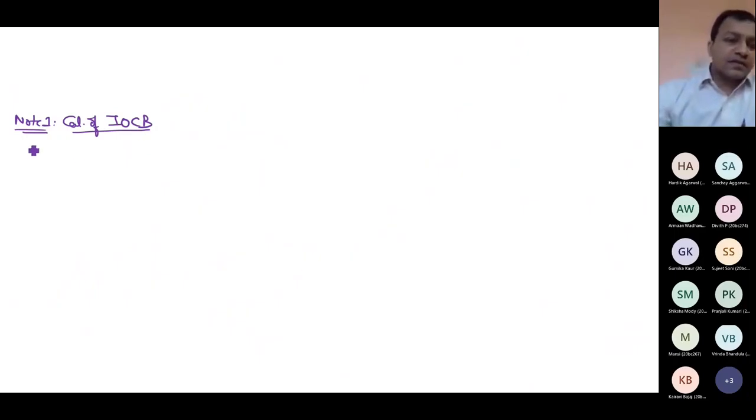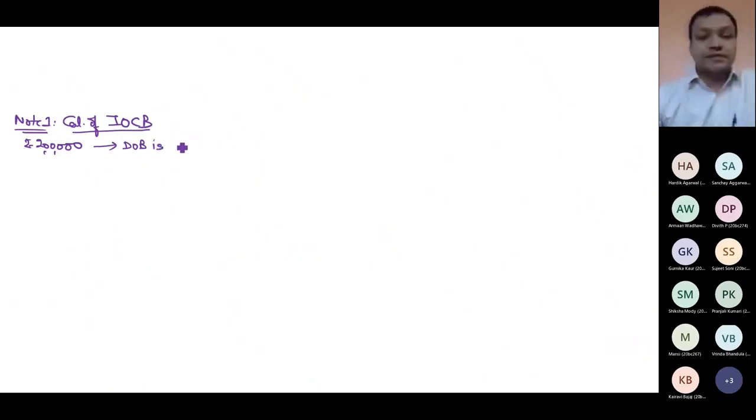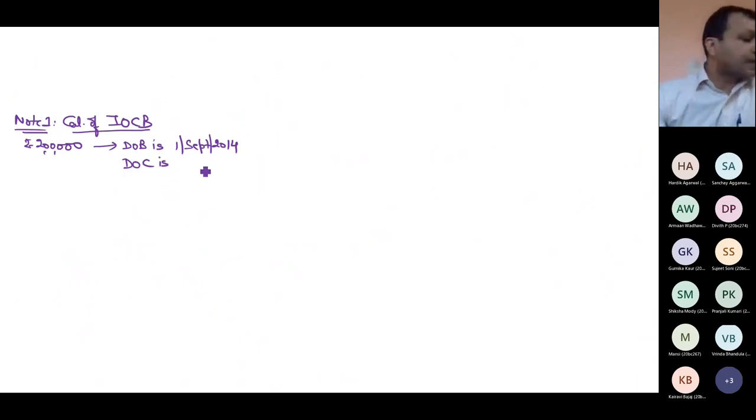So I will write that out of 10 lakh, for the loan of 2 lakh, the date of borrowing is 1st September 14. Date of completion of construction of the house is, is it written when the construction is completed?